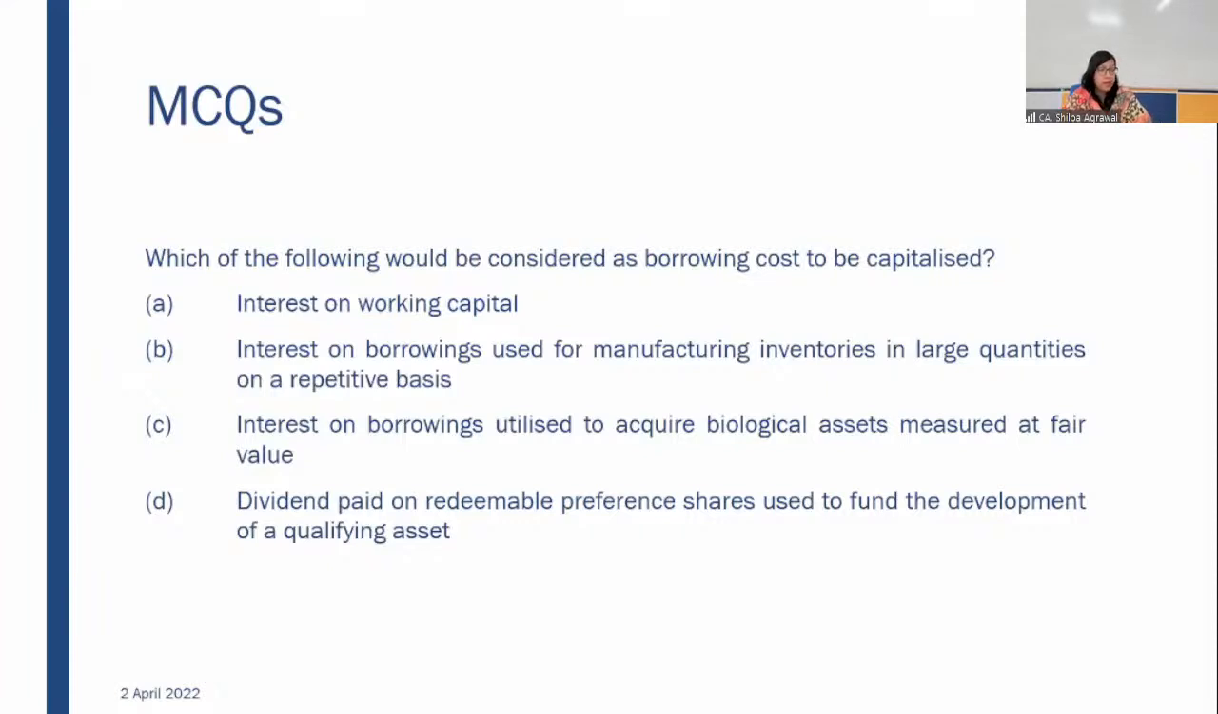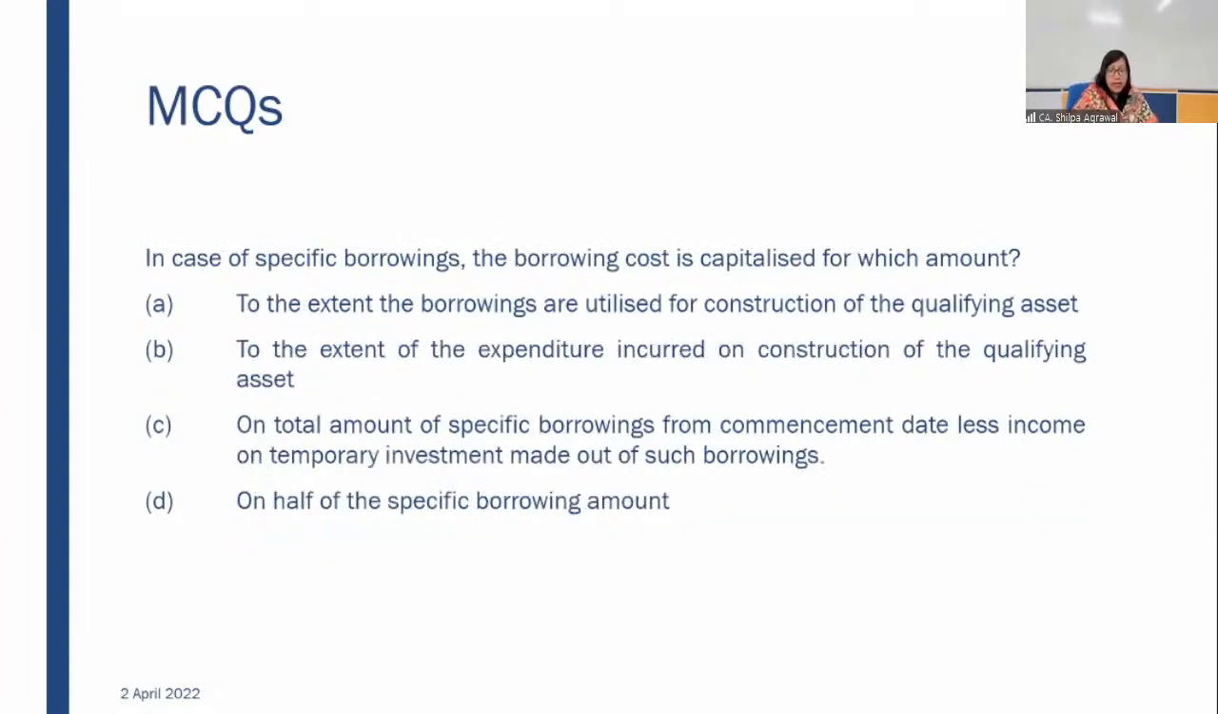Okay, next one. The answer for the first one was C: on total amount of specific borrowings, irrespective of what the expenditure done is. Since it is a specific borrowing, your borrowing cost will be calculated on the total amount from the commencement date, less income on temporary investment made out of those specific borrowings only.